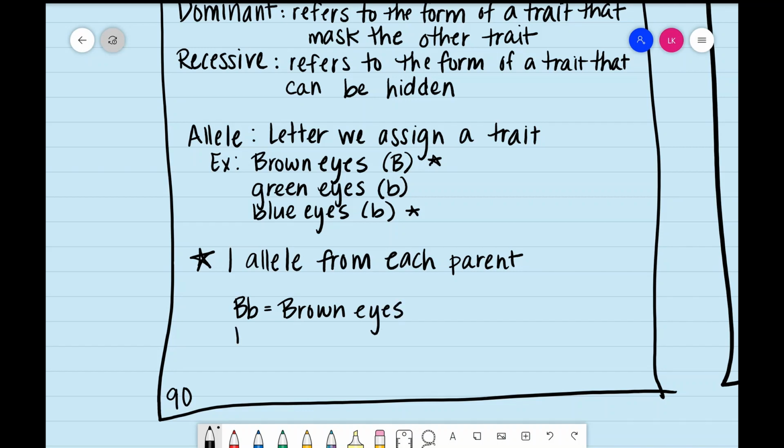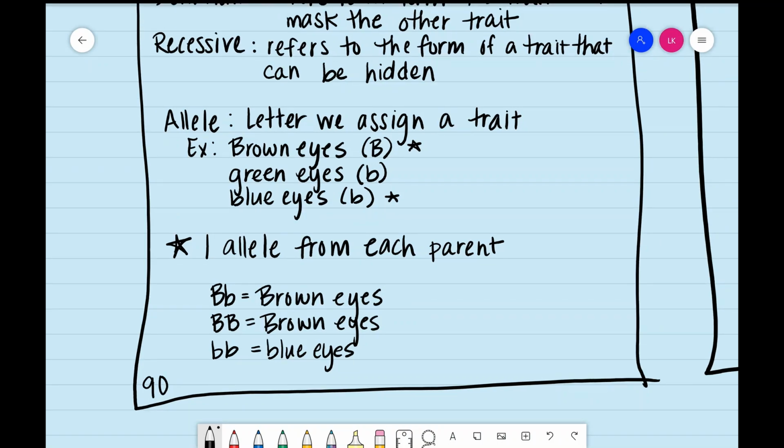Let's say the person ends up with two capital B's, two brown eye alleles. Obviously, there's nothing to even mask. This person's just going to have brown eyes. And then let's say there are two lowercase b's. This is the only time where there isn't a dominant to cover up the recessive. Therefore, the recessive will show up and that child will have blue eyes. It is actually possible for a person to have blue eyes and neither parent have blue eyes. That's because they might both have the recessive trait hiding, which means there's a 1 in 4 chance that that child could end up with blue eyes instead of brown eyes.